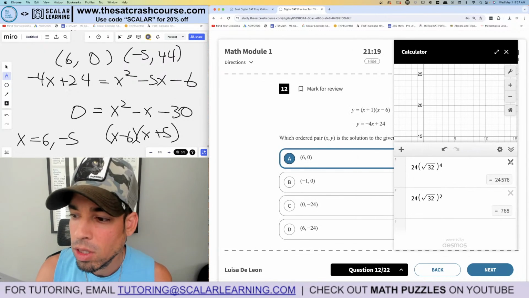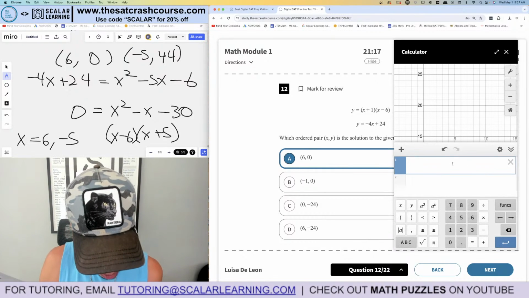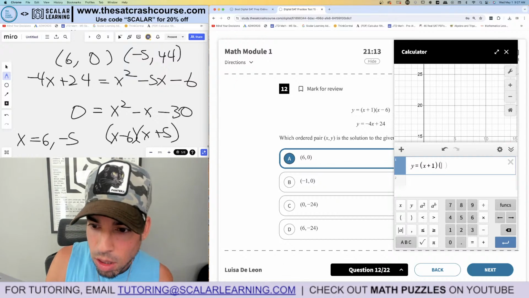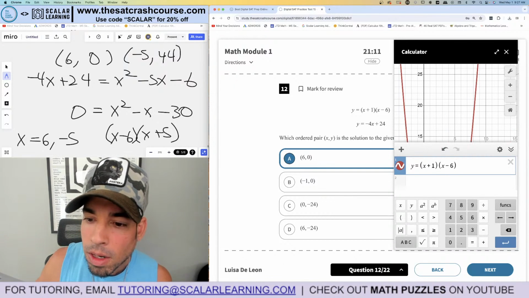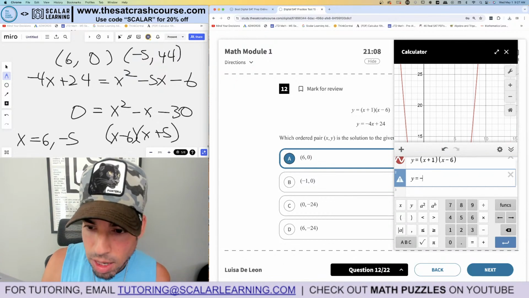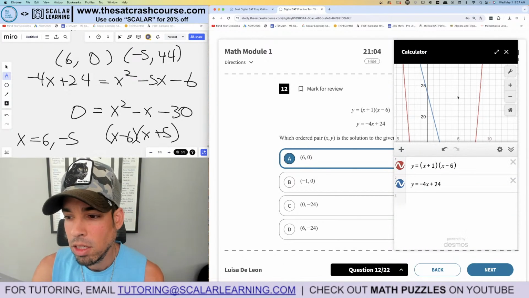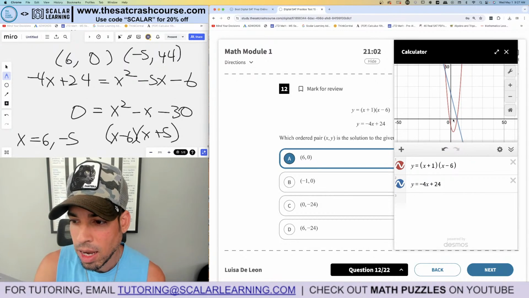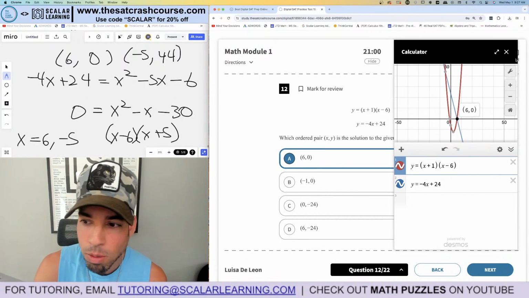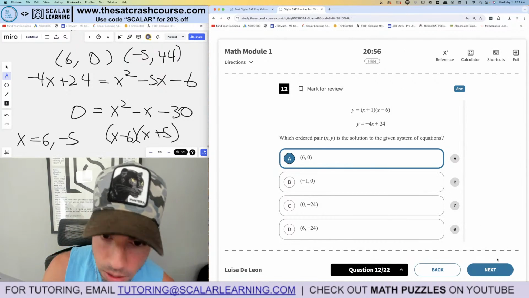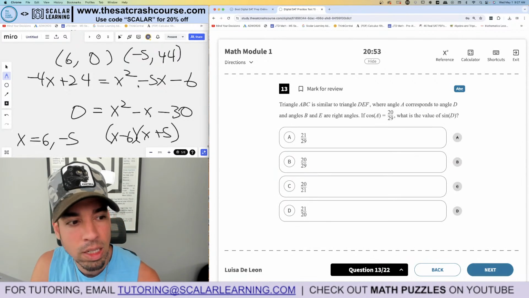And you might have a preference for this, and I do recommend it if you like this method. Y equals x plus 1, x minus 6, y equals negative 4x plus 24. And it's a system of equations. We're just looking for the solutions, aka the intersections. There's my 6, 0. Boom, done. There's the other one that I mentioned, negative 5, 44. All right. Moving on to numero 13.